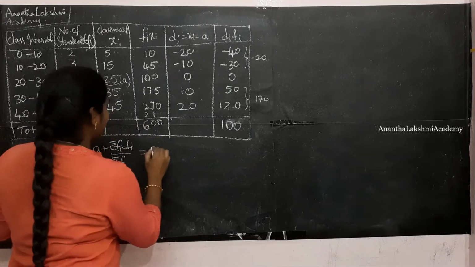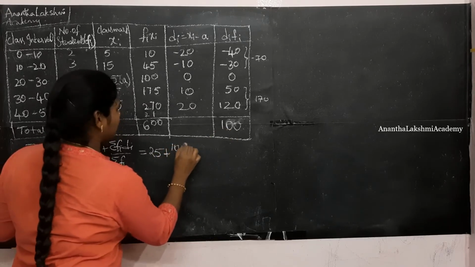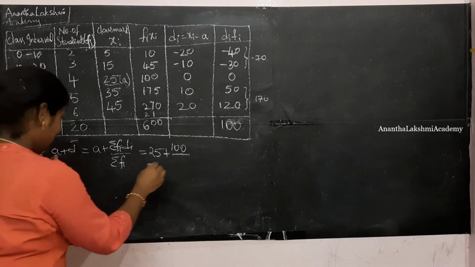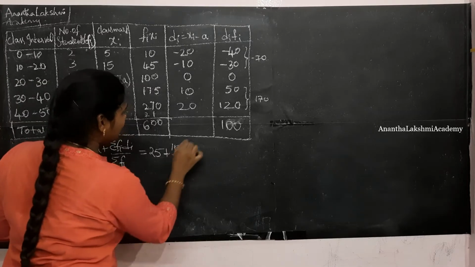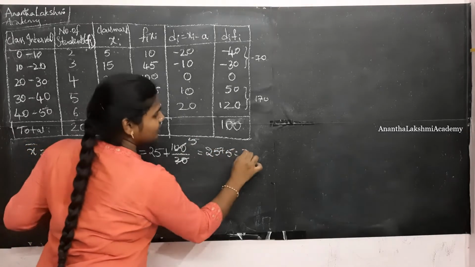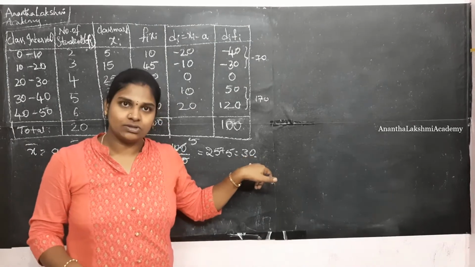A is nothing but 25 plus sigma fi di by sigma fi. Sigma fi is 100, so this ends up to be 25 plus 5, which is nothing but 30. The value which we got using the direct method is also the same.